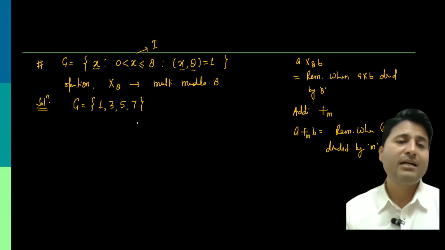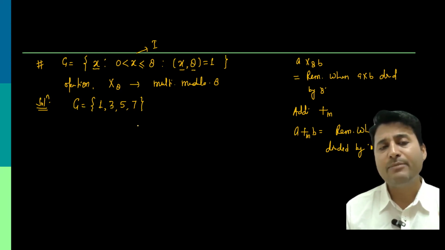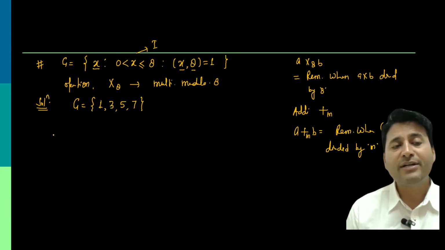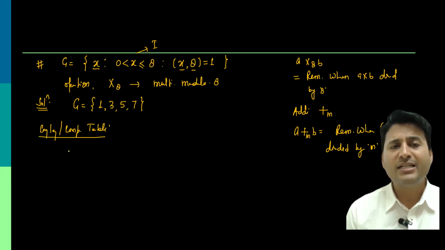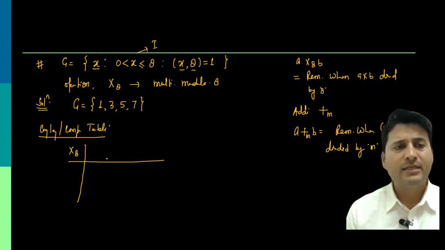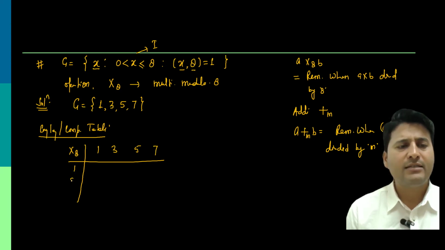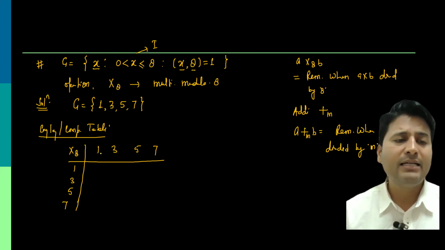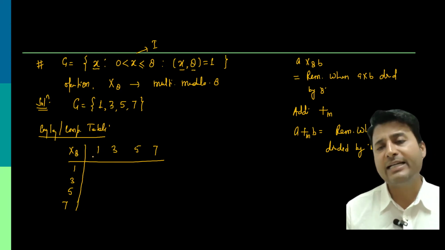Okay, so now it comes out as the same problem as the last one. Elements are given, operation is given. So the first thing is what? We are supposed to make a Cayley table, or composition table. As already discussed, for a composition or Cayley table, the operation is multiplication modulo 8. So just put the operation on the corner, and the elements 1, 3, 5, 7 on the row and column. What does the operation say? Multiply A to B, divide by 8 and write the remainder.